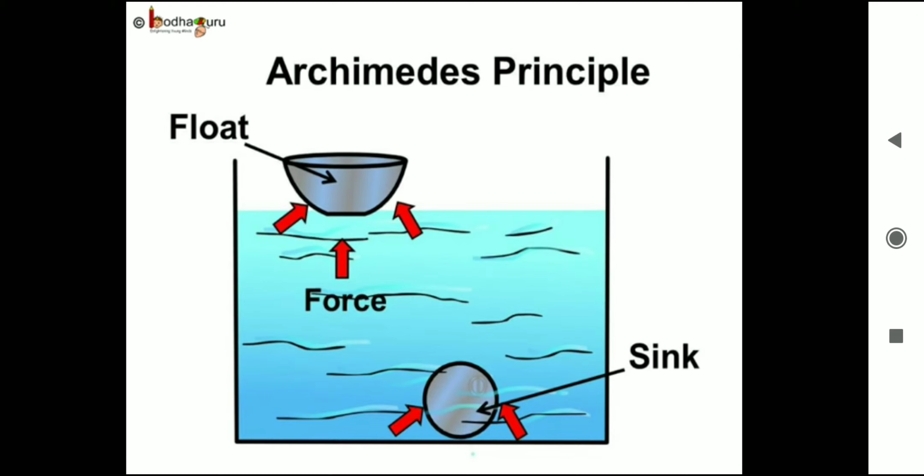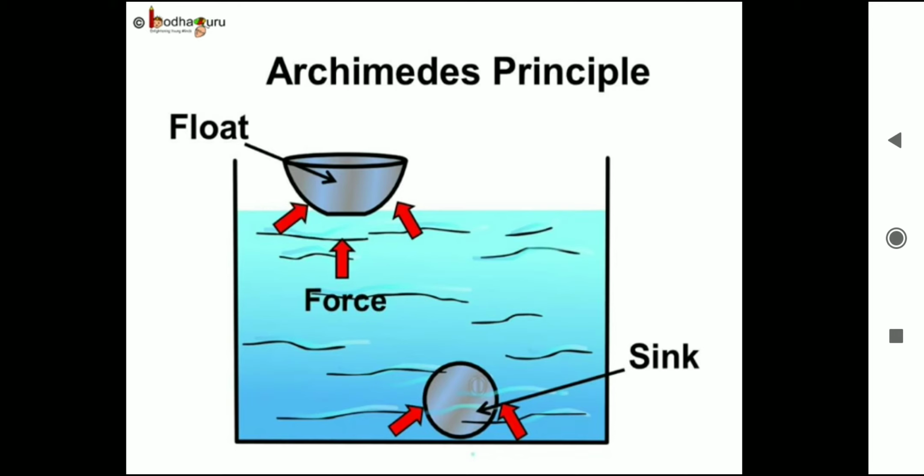But when the steel of the same weight is shaped as a big bowl, its weight gets distributed over a larger area, and hence the bowl displaces water more than its weight, so it floats on the water.